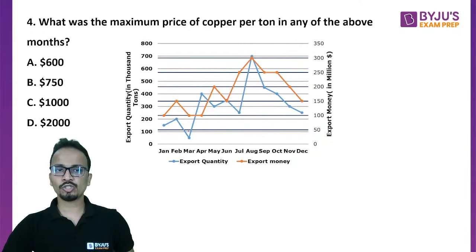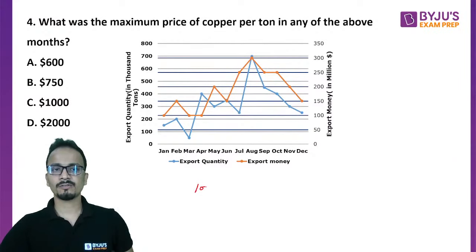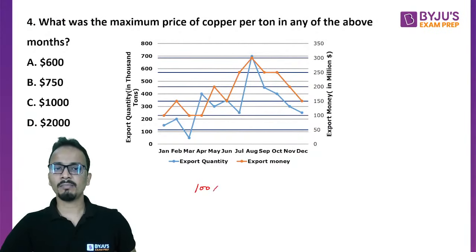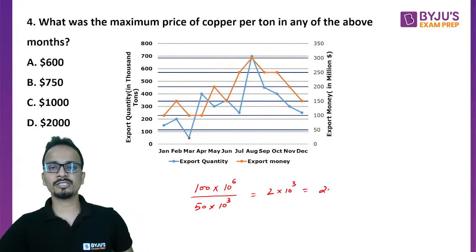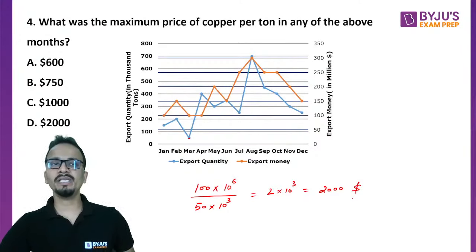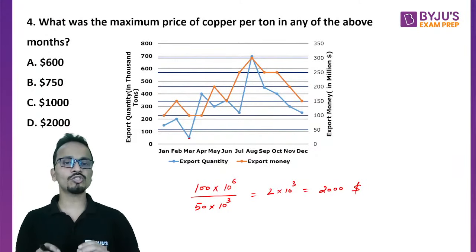in this month. So in March, the price was, or export money was 100 multiplied by 10 raised to the power 6. Okay, $100 million, and the quantity was 50,000 tons. All right. So this is what we have to calculate. 2 into 10 raised to the power 3. That is $2,000 will be your answer. So the maximum price was for the month of March.